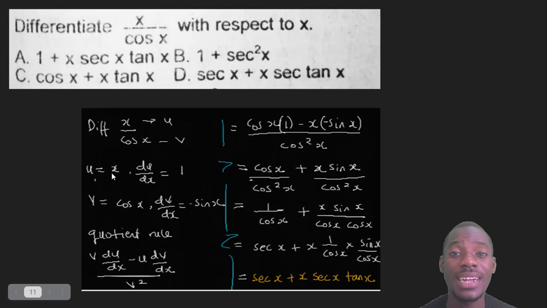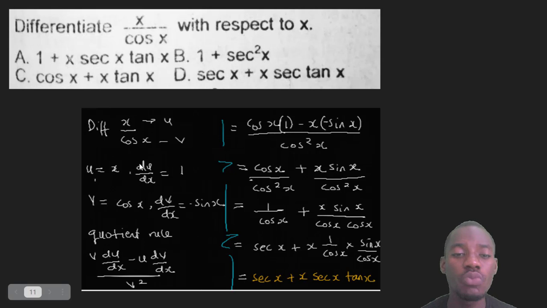So every ordinary letter in differentiation is 1. Now v, the second one, cos x. What will be the differentiation of cos x? I told you from the beginning that cos x in differentiation will become minus sine x. So dv dx will now become minus sine x. So I have gotten my u, and I've gotten du dx as 1. I've gotten my v, and I've gotten dv dx as minus sine x, right?